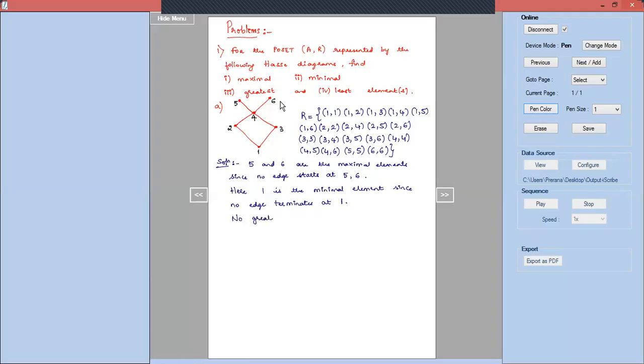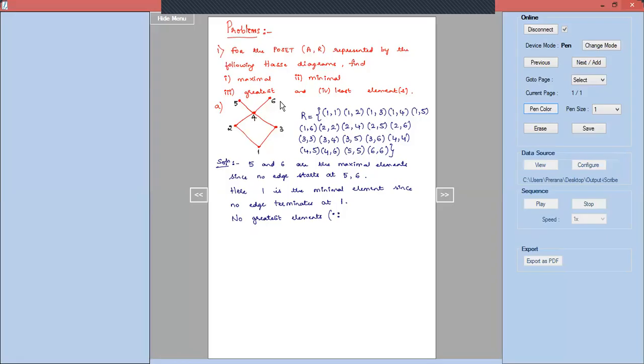No greatest element for the given Hasse diagram. No greatest element for the given Hasse diagram because, you can quote the reason. Always quoting down the reason helps you a lot.